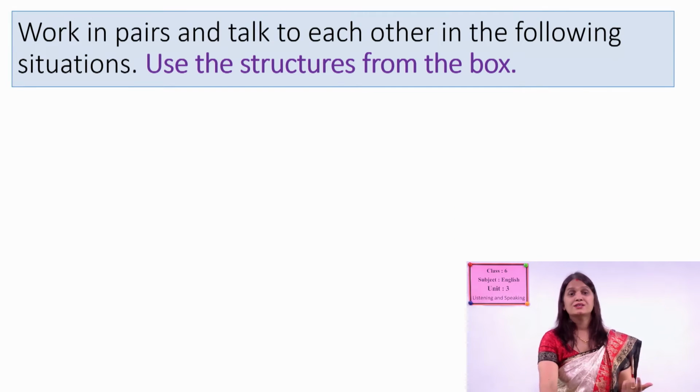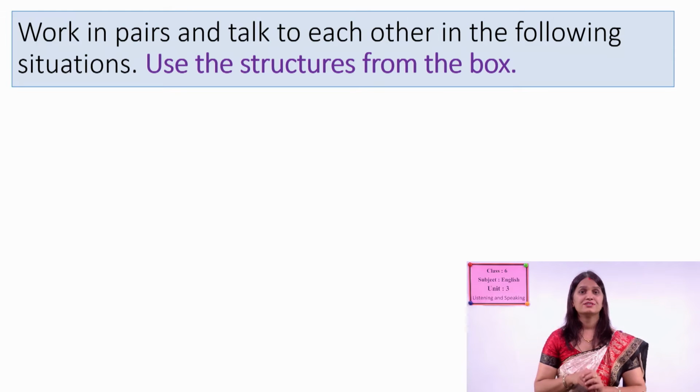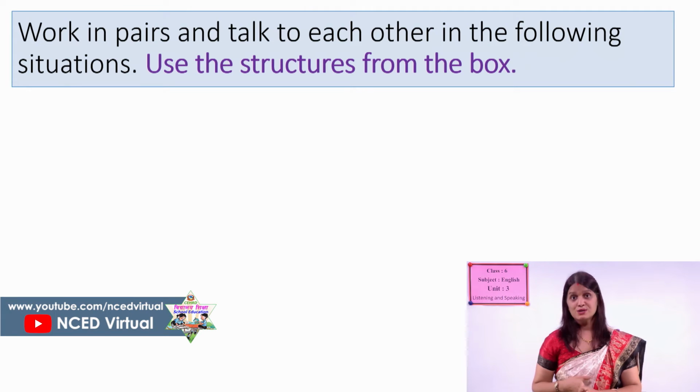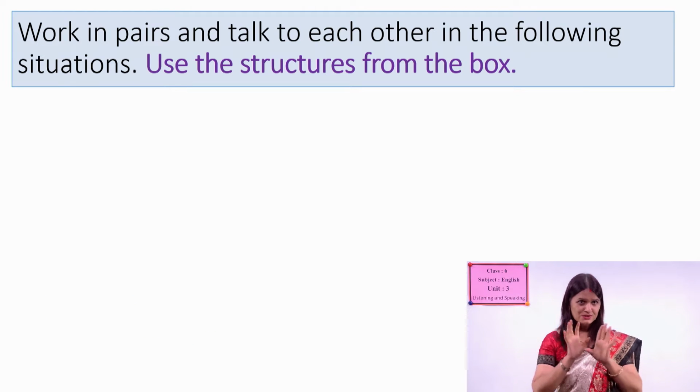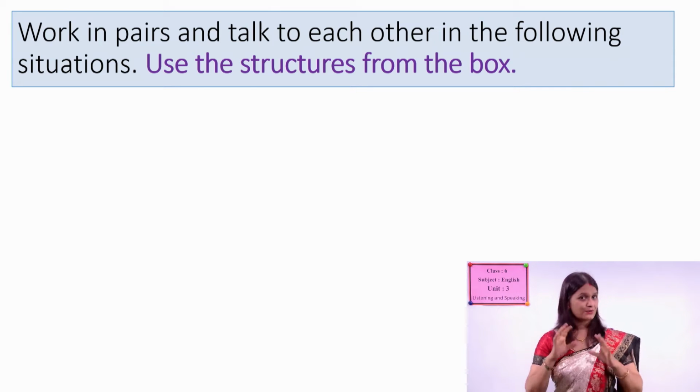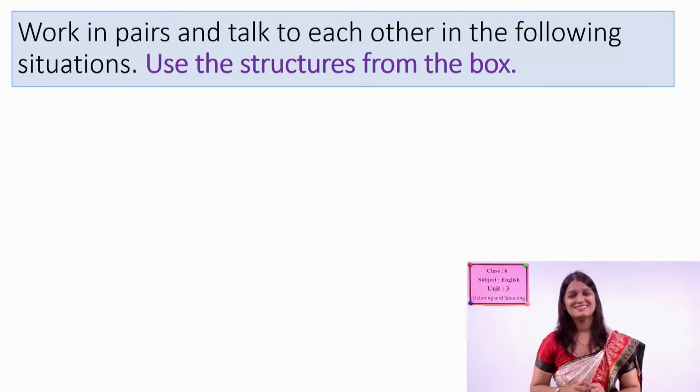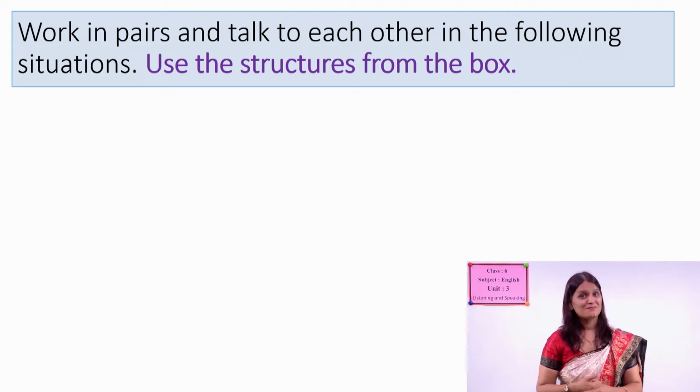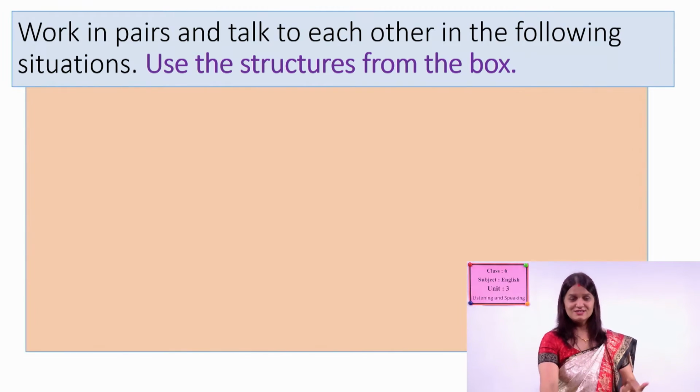Work in pairs. Again, you are going to work in pairs and talk to each other in the following situations. You have read the conversation between Mais and Anu in pair. Now, here are given some clues. Based on the clues or situation, you have to talk with each other. I'll show you one example. With the help of that, you will try the others. Can you do it? Yes, of course. Use the structures from the box. There are some structures which we can use for making requests. You will use that. So look here, the situations.